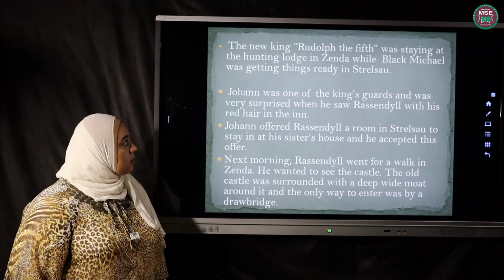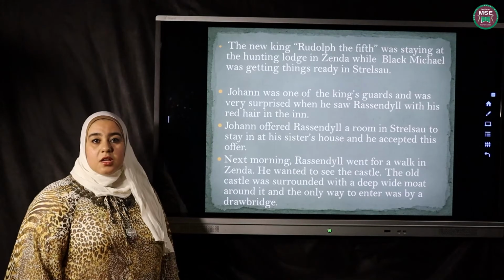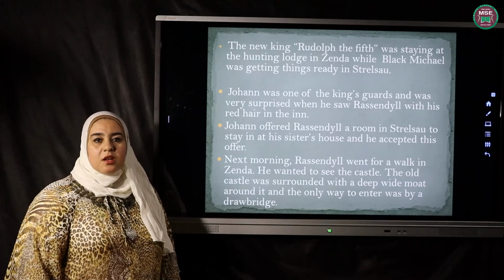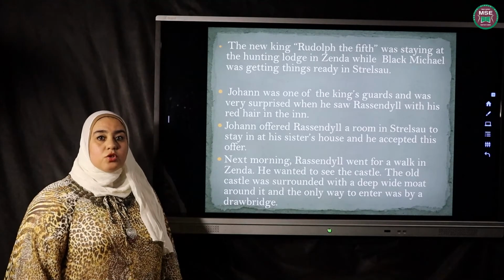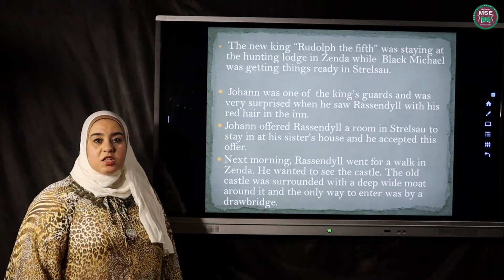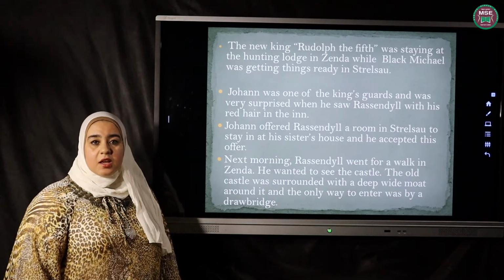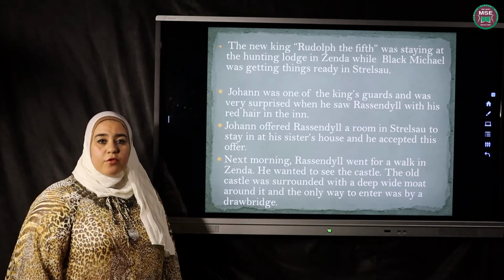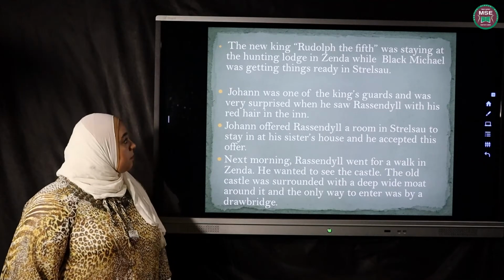in Strelso. Rodolphe V was a king, but he was not so interested in the things related to the country. He is not so interested in the people. He wasn't near them. He spent his time enjoying himself in Zenda till the time of the coronation. Who was preparing for everything? Duke Michael was preparing everything for the coronation.